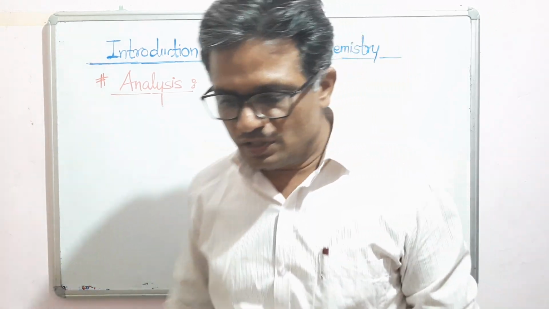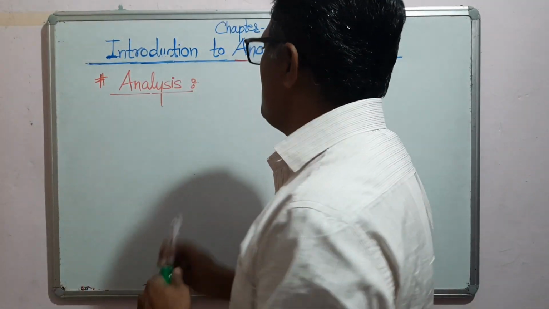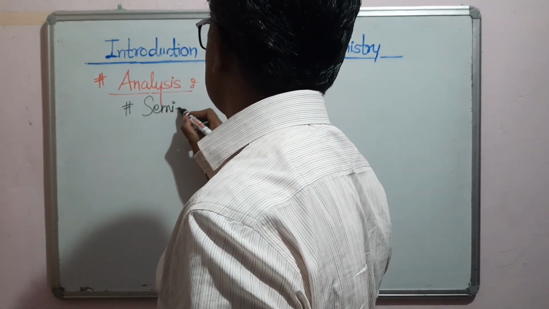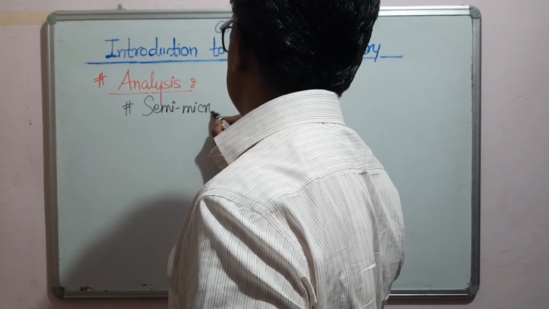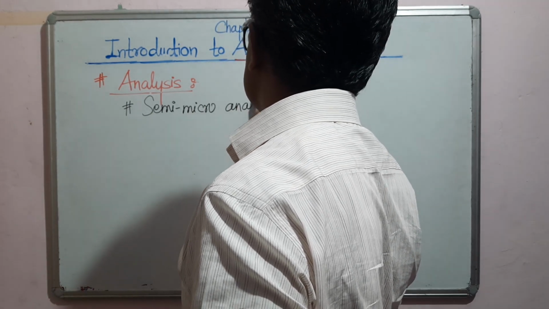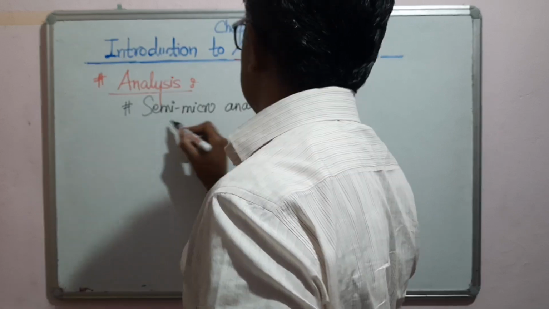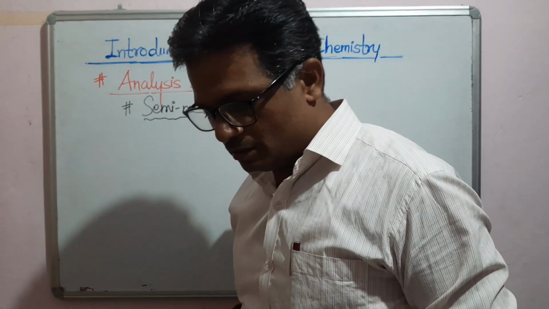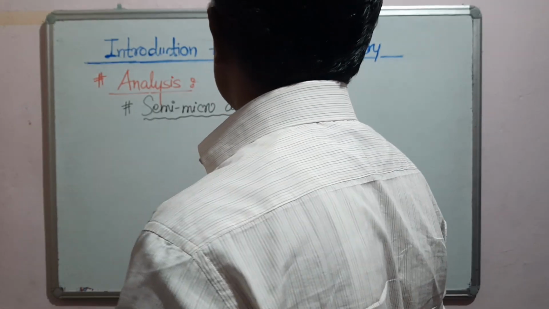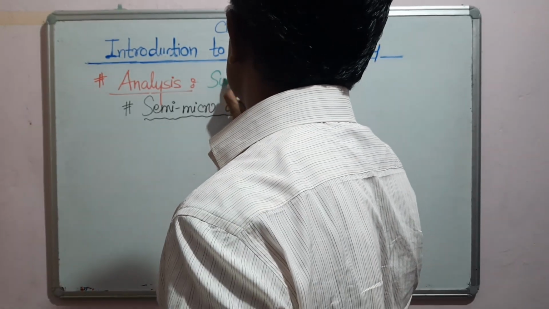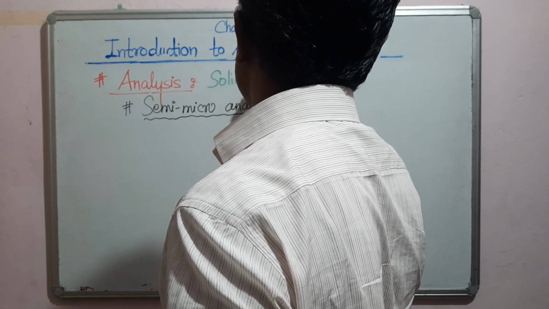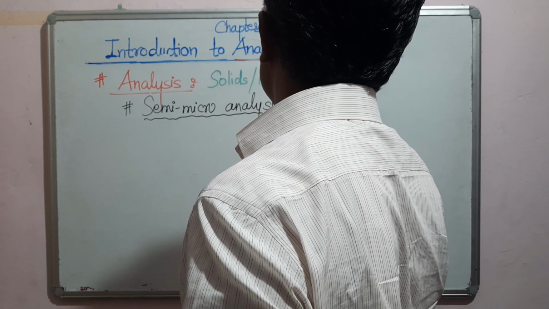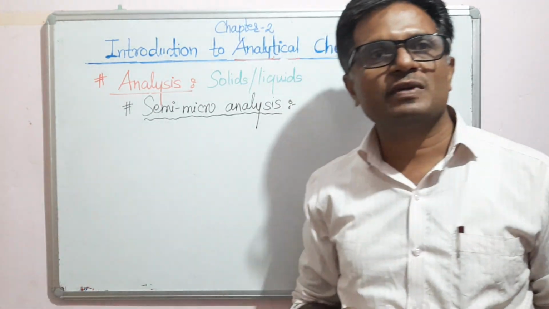So they may ask what is semi micro analysis. Generally for analysis purpose only solid and liquid samples are taken here. Gaseous samples are not considered here.